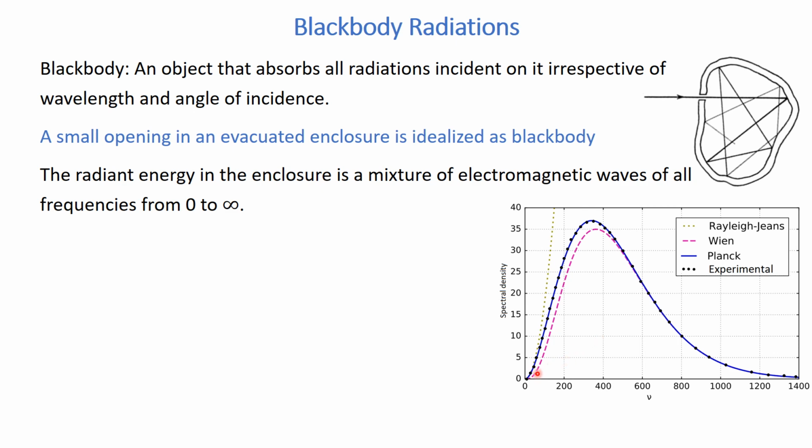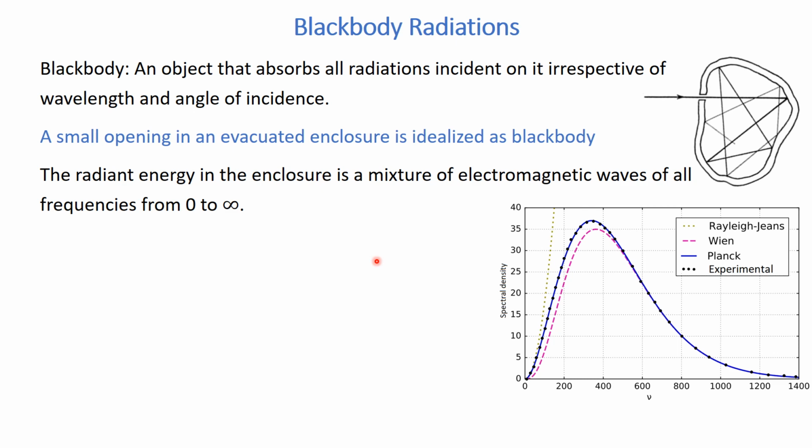Similarly, the Rayleigh's law explains the black body radiation at lower frequency, but as we go to higher frequency, we see a departure from the experimental data. It means that neither the Wien's law nor the Rayleigh's law completely explains the black body radiation.